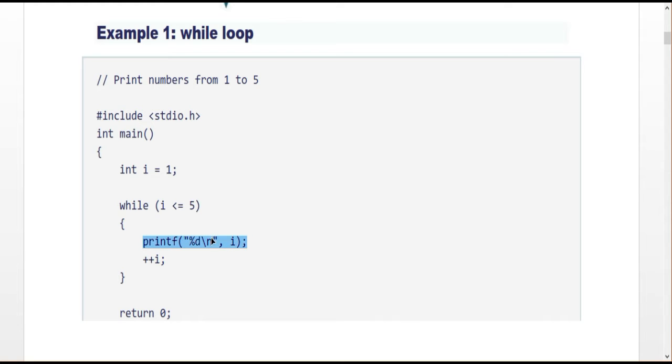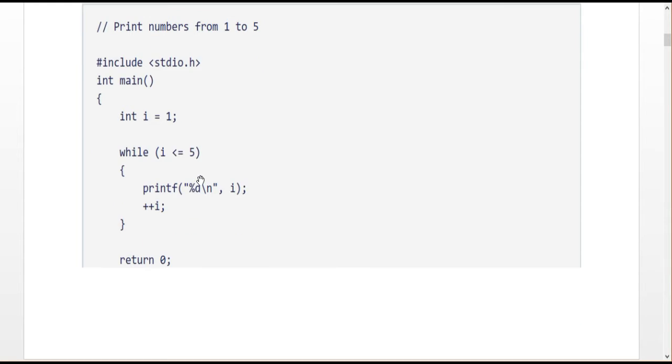So this iteration continues until the i value is 6. Because when the i value is 5, 5 less than or equal to 5, this statement executes and meets this increment statement. Now the i value is 5 plus 1, 6. So 6 less than or equal to 5, the condition is false. At that time the statement exits from the loop. Then that is the output for that.